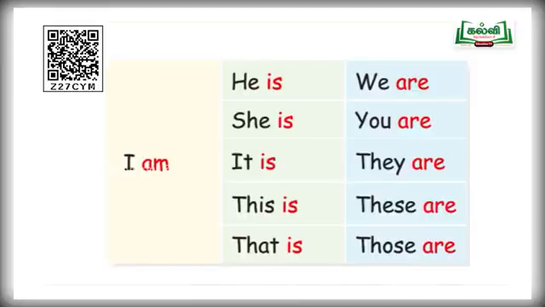For example, he is a boy. He is a farmer. He is a teacher. He is a doctor. And look at the next one, she. After the pronoun she, you are supposed to use is.